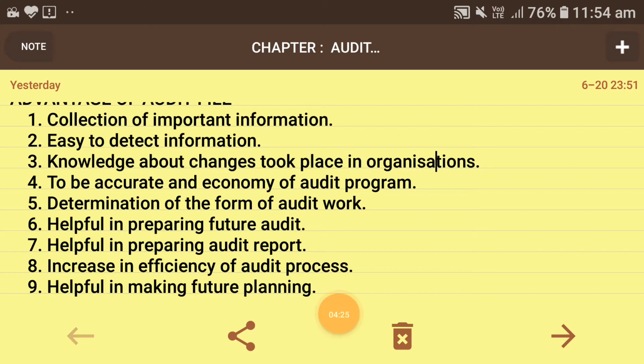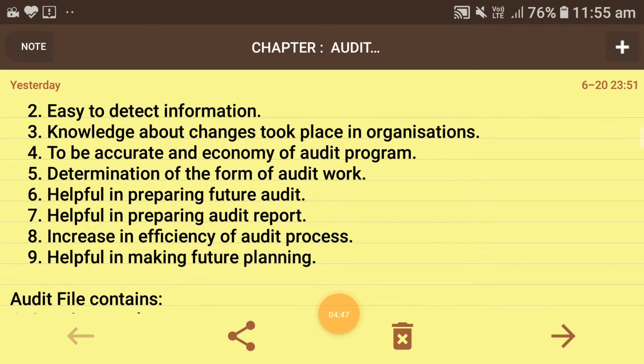Next is determination of the form of audit work. Yes, in the audit file we also take help regarding what kind of auditing was performed in the previous year, what type of auditing was performed in the previous year, so that we can decide whether that type of auditing should be performed next year too or not. These kinds of things take place.